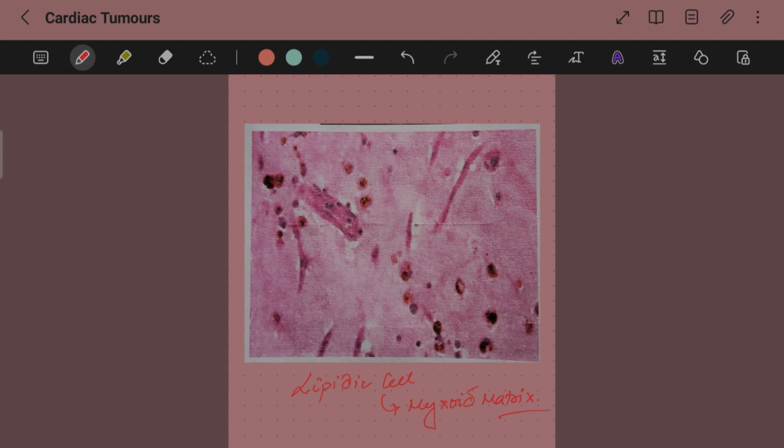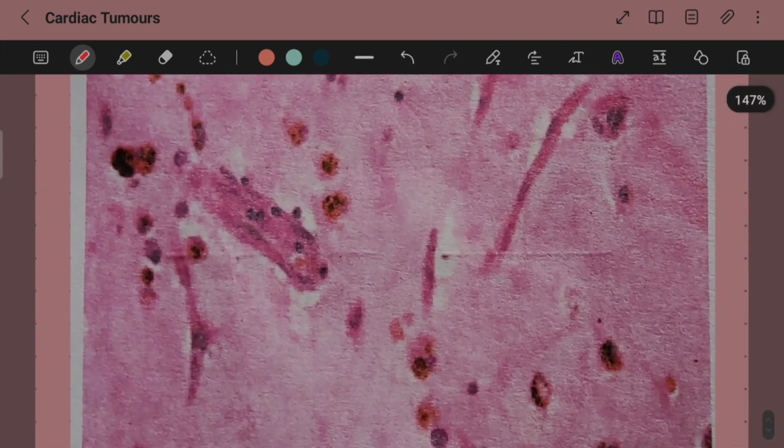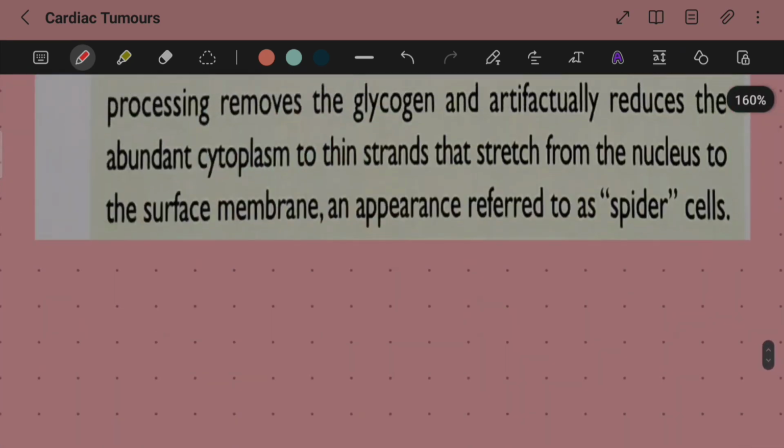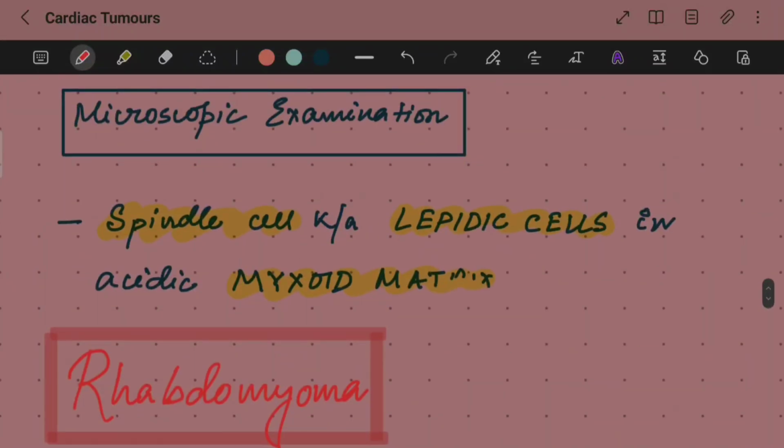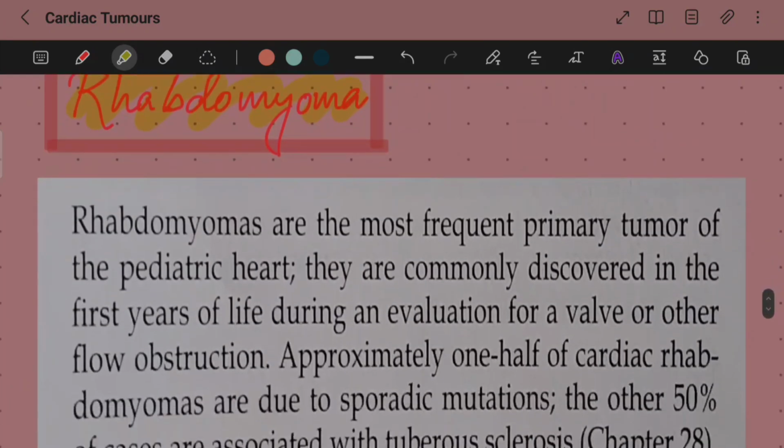Right? Now, let us just get to the next big topic, that is rhabdomyoma. Now, rhabdomyoma, as we just discussed, is more common in children. Rhabdomyomas are the most frequent primary tumor of the pediatric heart. They are commonly discovered in the first years of life during an evaluation for a valve or other flow obstruction.